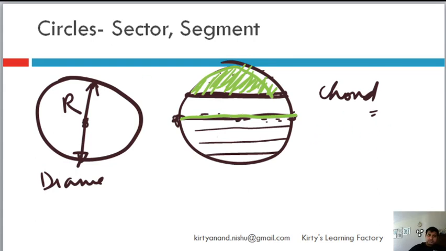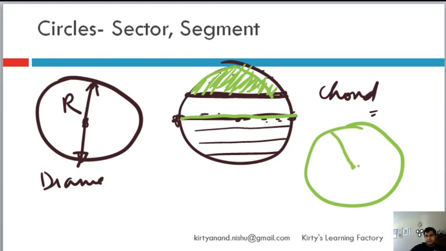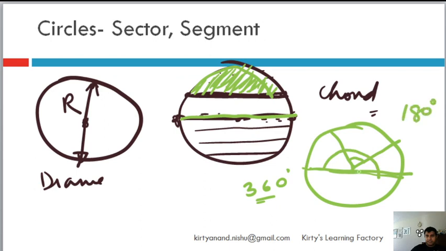Now inside a circle, this is the center. It will be an angle. We have just learned that this is a point and the entire angle around this will be 360. Now if this is the diameter, we know that this angle will be 180, right?